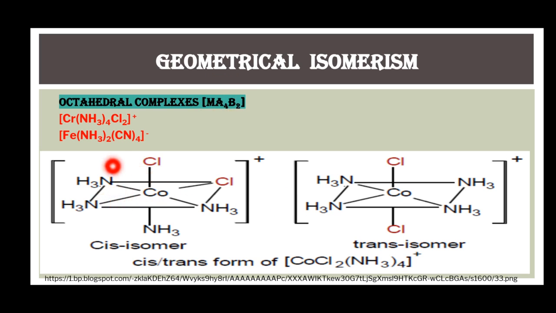These two complexes are examples of octahedral complexes of Ma4B2 type. In these complexes, 4 of the ligands are of the same type and the 2 ligands are of the same type. As we have already seen in this example, this is a complex of tetraamine dichlorocobalt. In this cis isomer, these two chloride ligands are positioned cis to each other, and its trans isomer has these two chloride ligands trans to each other.